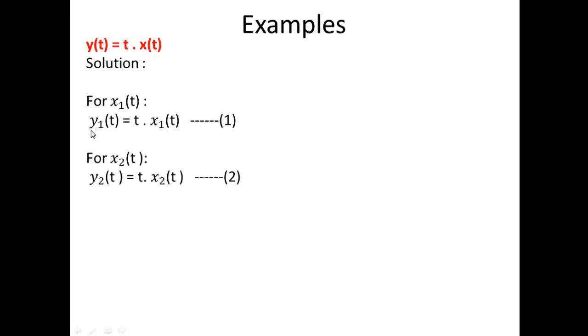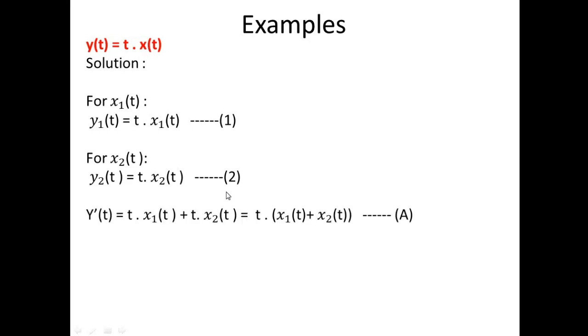And we'll take another input, x2 of t. The response will be y2 of t, that is equal to t times x2 of t, because we are having an input as x2, so we are replacing this x with x2 of t. And we can name this as equation number 2. And now we have to add these two equations, and we are going to name that y dash of t. So y dash of t is nothing but the summation of equation number 1 and 2. And here we are having t x1 of t plus t x2 of t. And we can take this t as common.